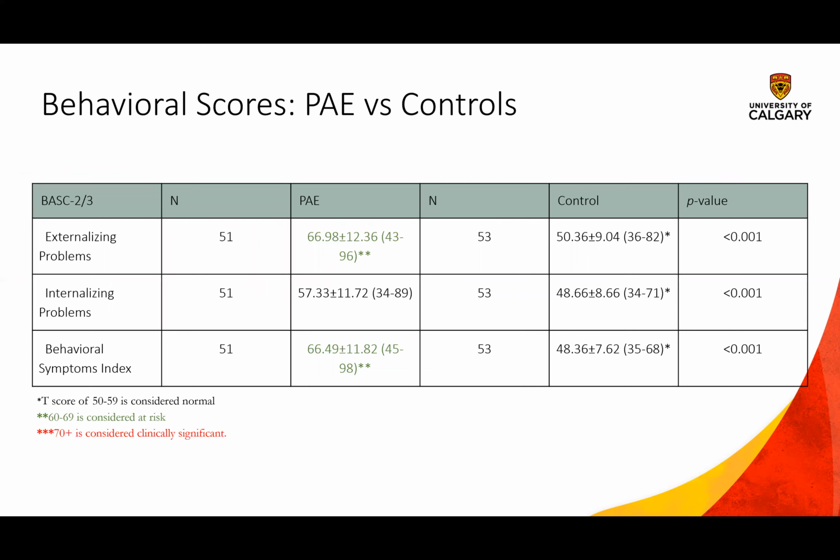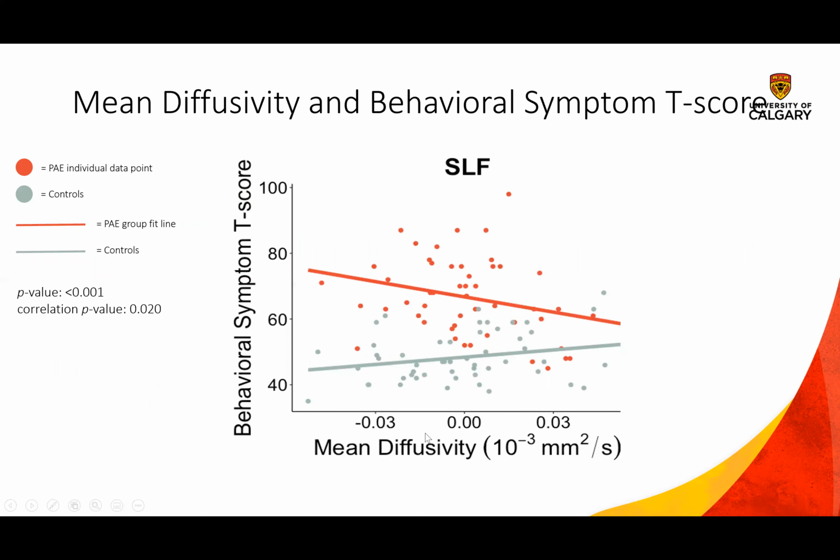For behavior, again, we found that the PAE group had worse scores compared to the controls, again demonstrating that they had worse behavior. And again, we also found a significant group-brain interaction for behavior, where in the PAE group, scores were negatively correlated with MD, but not in controls.